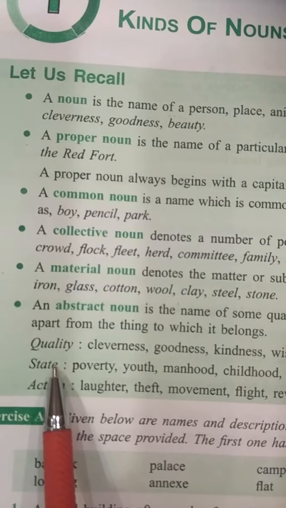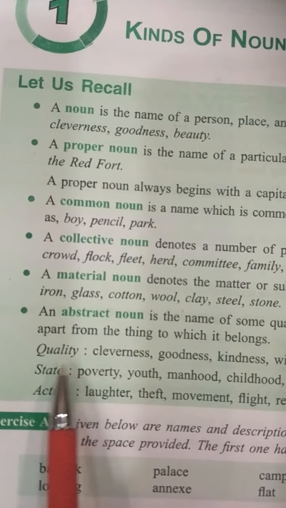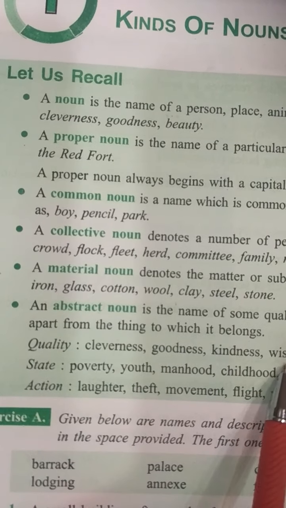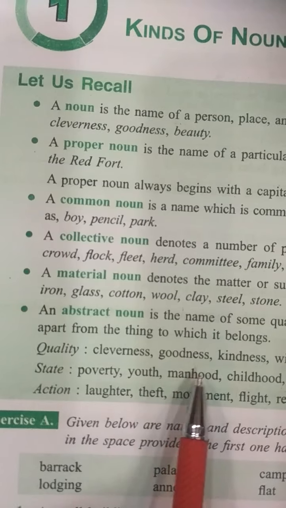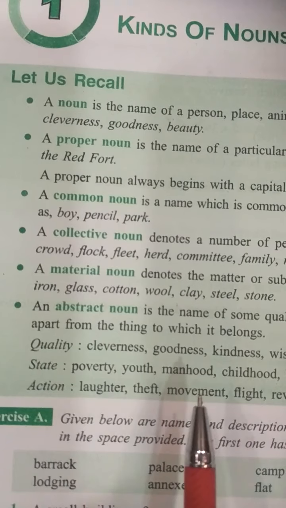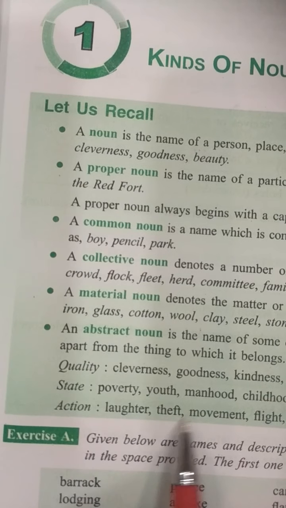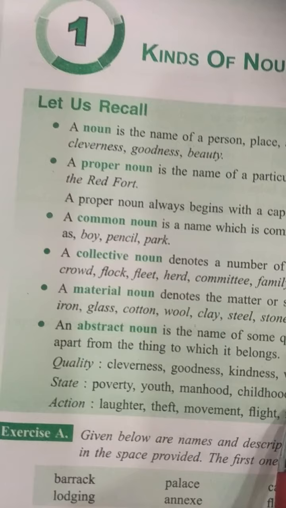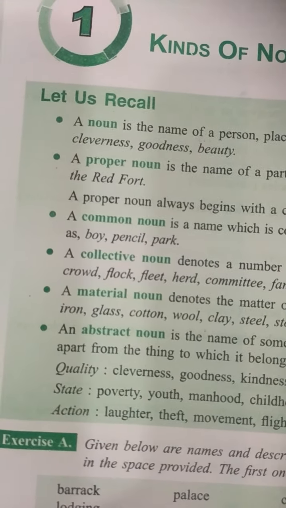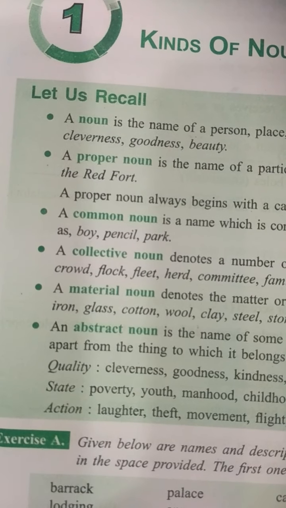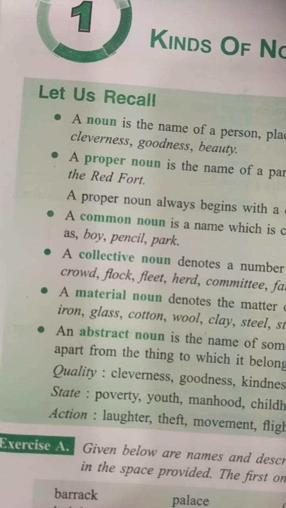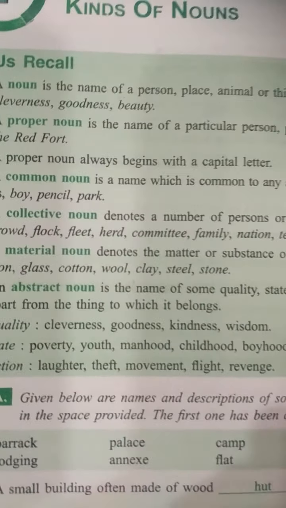Here there are three parts to this. The first one is quality: cleverness, goodness, kindness, wisdom. State: poverty, youth, manhood, childhood, boyhood, death, sickness, slavery. Action: laughter, theft, movement, fight, revenge. So these are examples of an abstract noun. An abstract noun is the name given to a quality, a state, or an action, and it refers to things that we can neither touch nor see, though we can think of them.